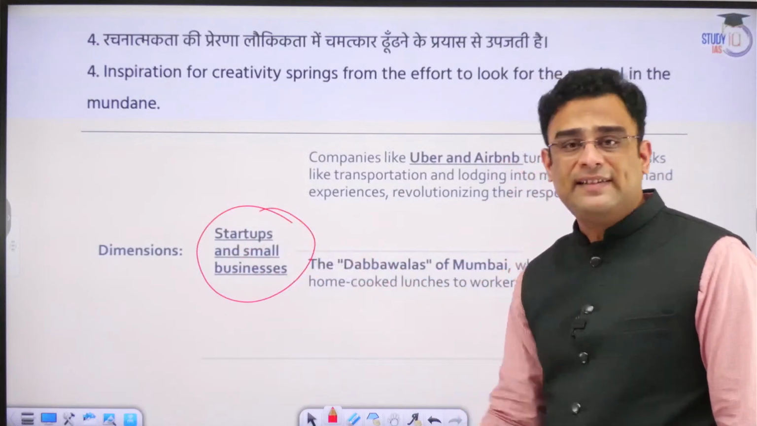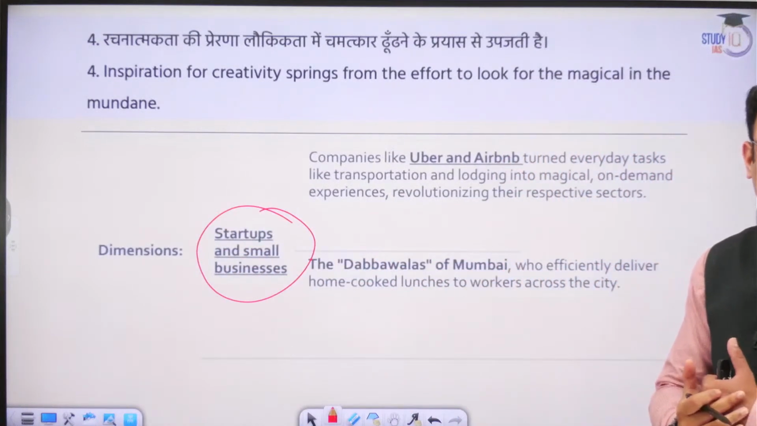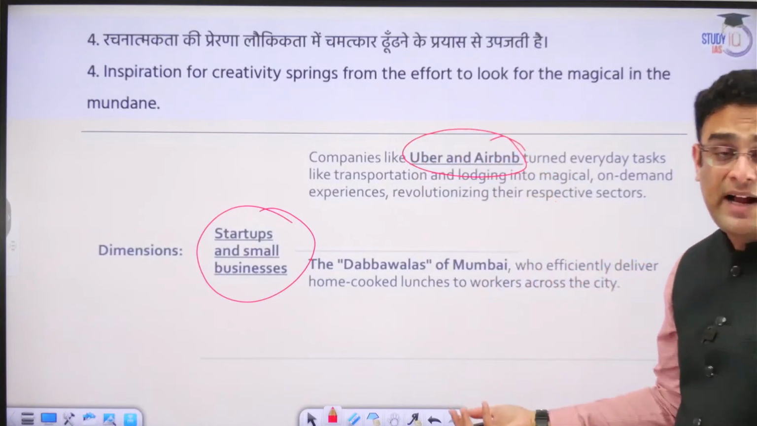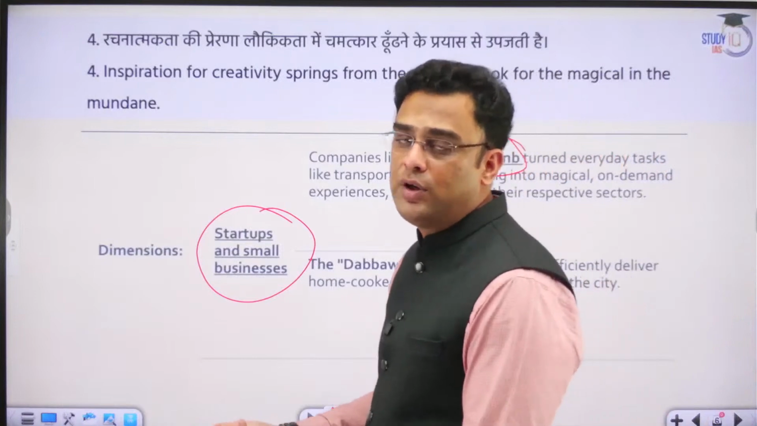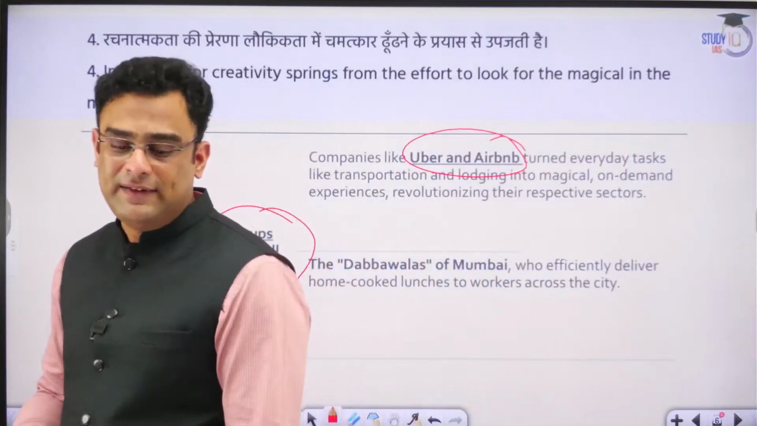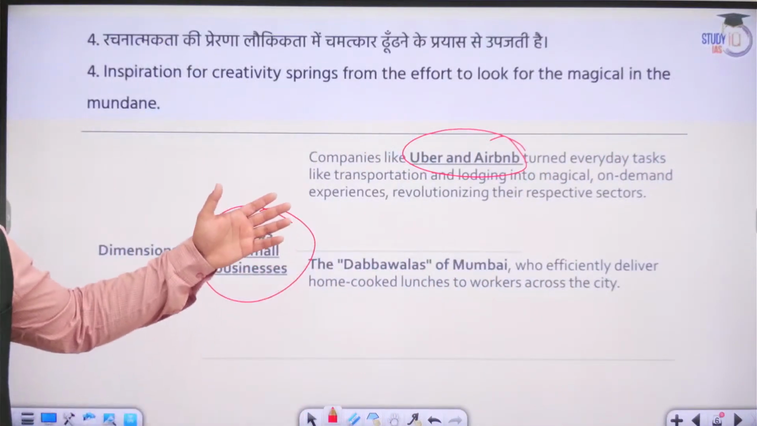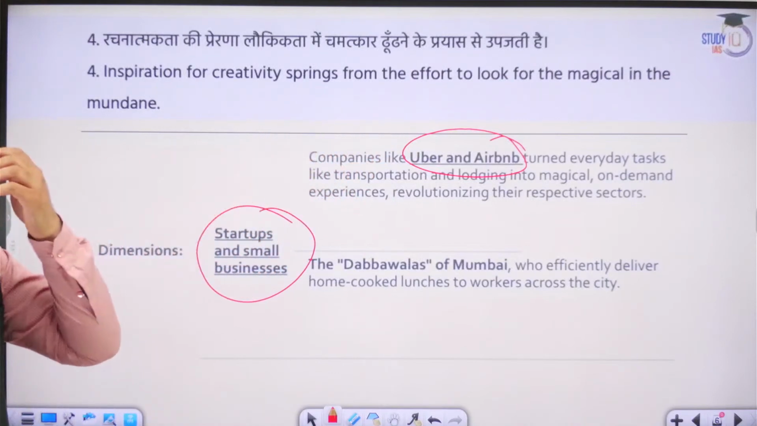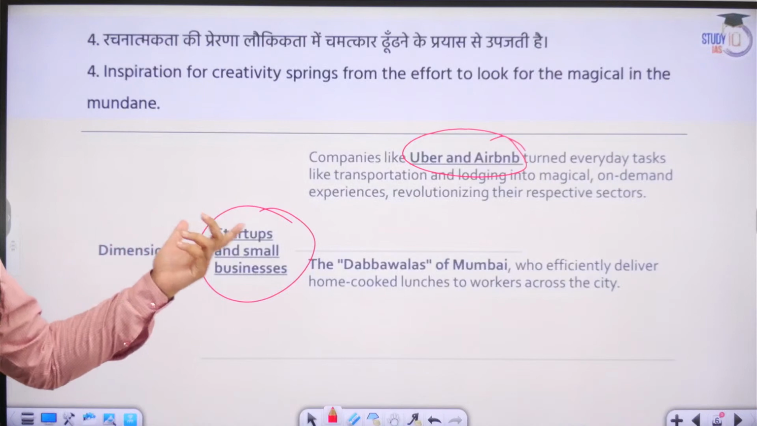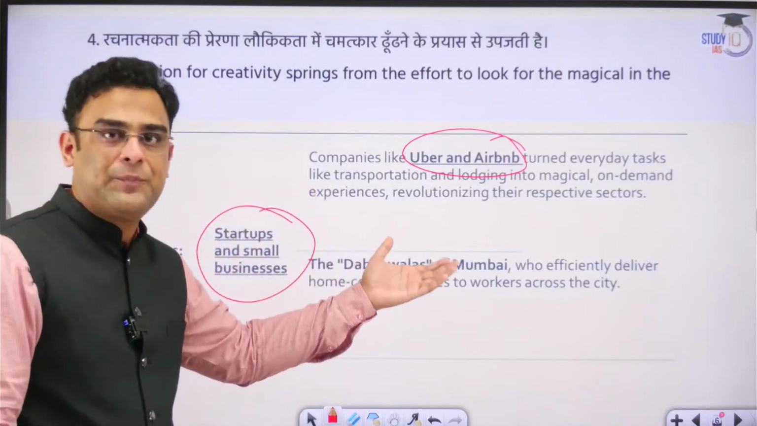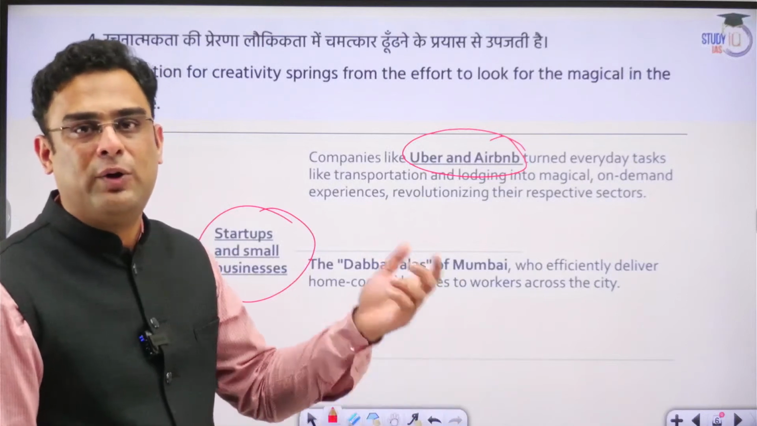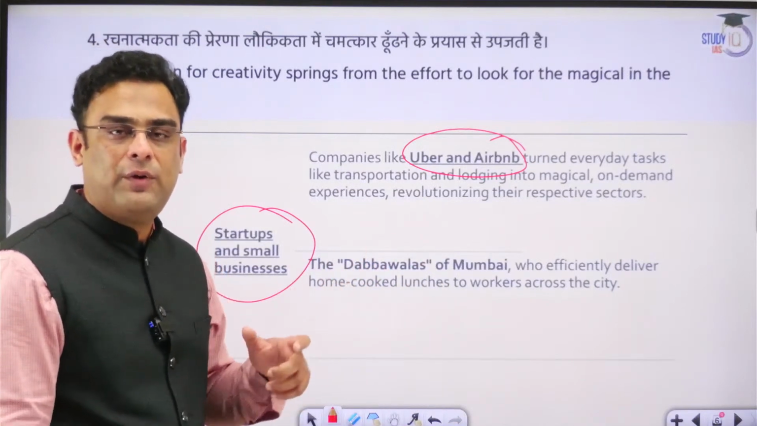Startups and small businesses. We can give several examples from the field of startups and small businesses. Take the case of Uber and Airbnb. The entire idea of Airbnb started out from a group of friends who were discussing the problems that they were facing to find accommodation when they traveled. And that sparked the idea of starting something where people who had spaces could rent them out to people who were looking for small durations of stay.